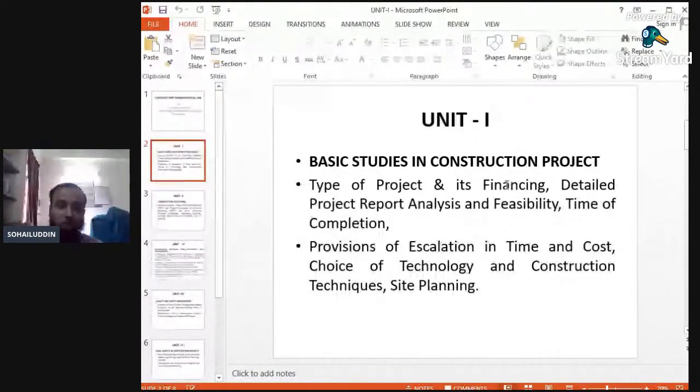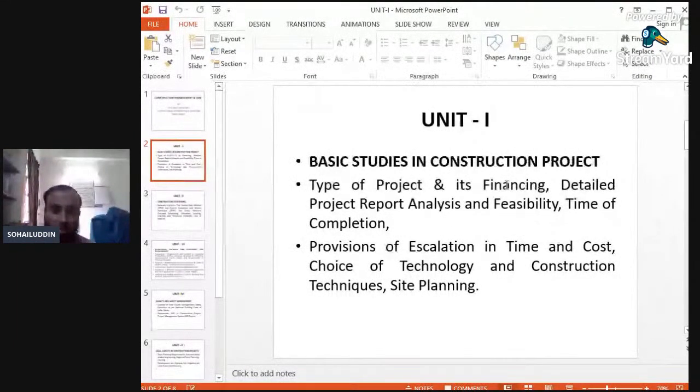Next, again important, the second bit is provisions of escalations in time and cost. Escalation is nothing but due to some hurdles or unwanted activities in the construction project, the project may be delayed, or it may have changes. Time of completion may be changed.